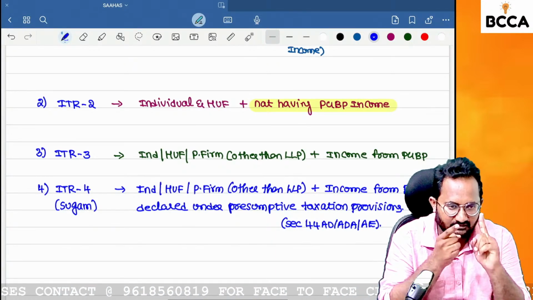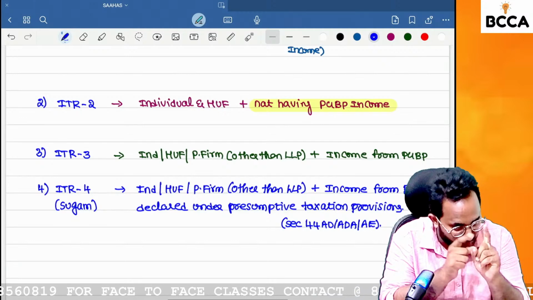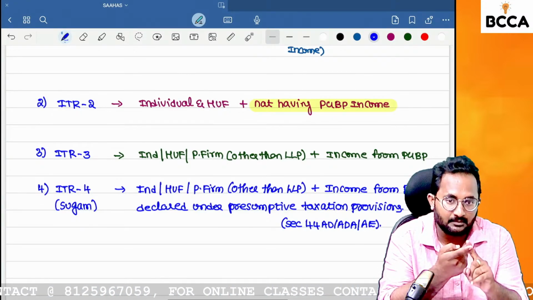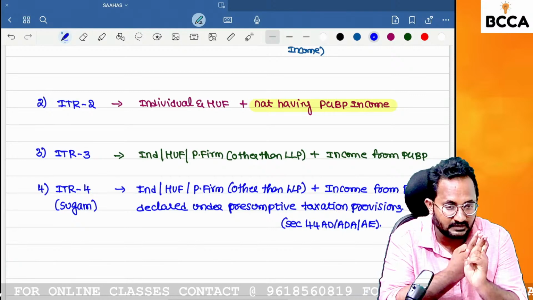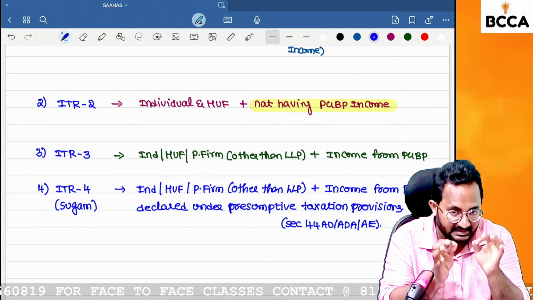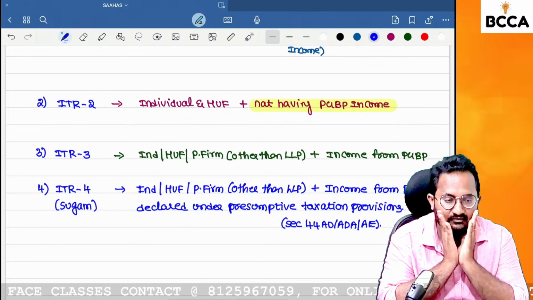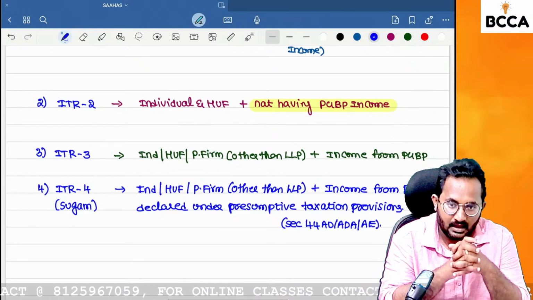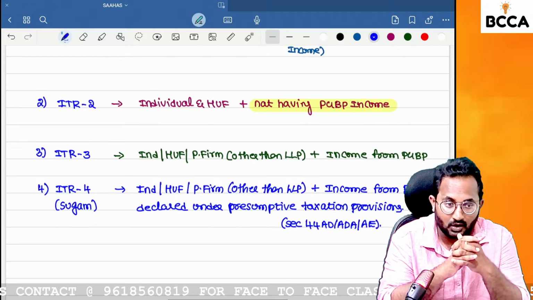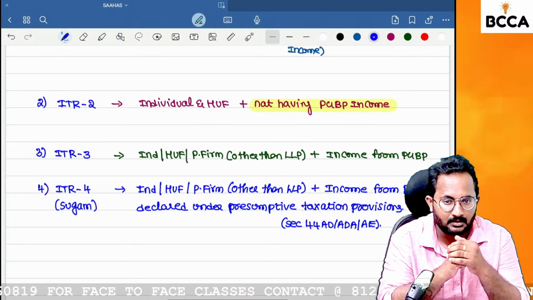ITR 1 can be filed by an individual only if you have salary income, any one house property income, and income from other sources, other than casual income, and his total income is up to 50 lakh. Then he can file the return of income with ITR 1. ITR 2 is applicable for individuals and HUF who do not have PCBP income.